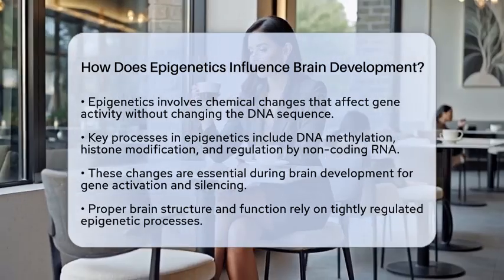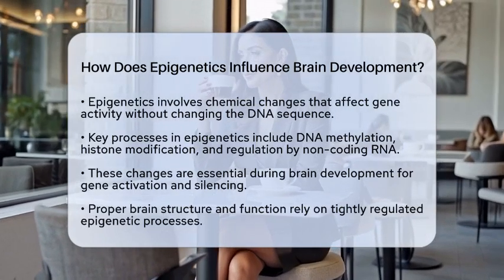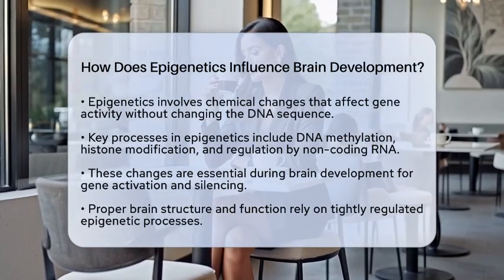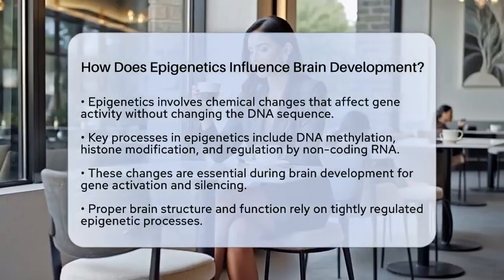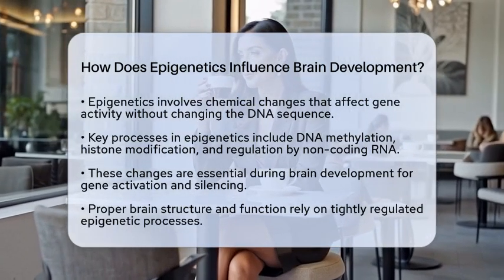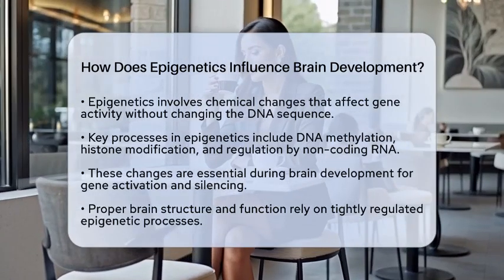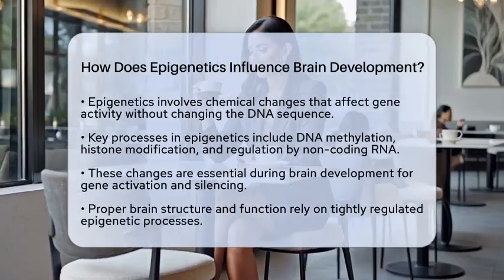During brain development, these epigenetic changes are essential for controlling when and where genes are activated or silenced. This regulation is crucial for forming neural cells, differentiating them, and establishing connections between them. Proper brain structure and function depend on these tightly regulated processes.